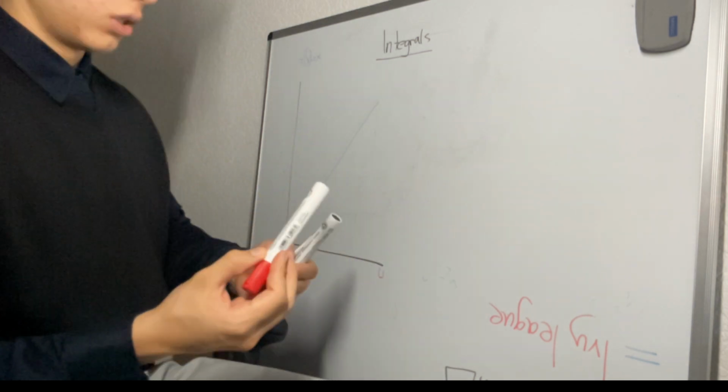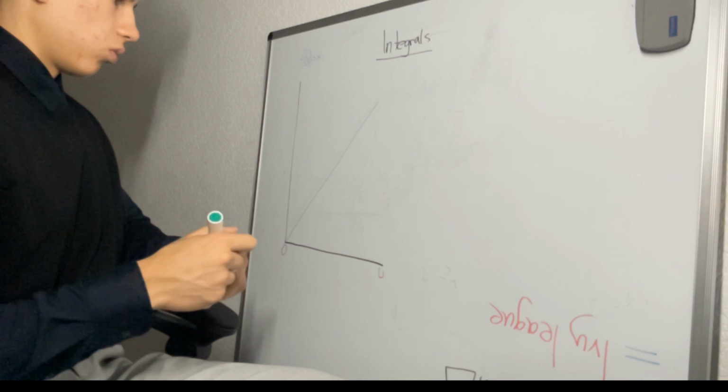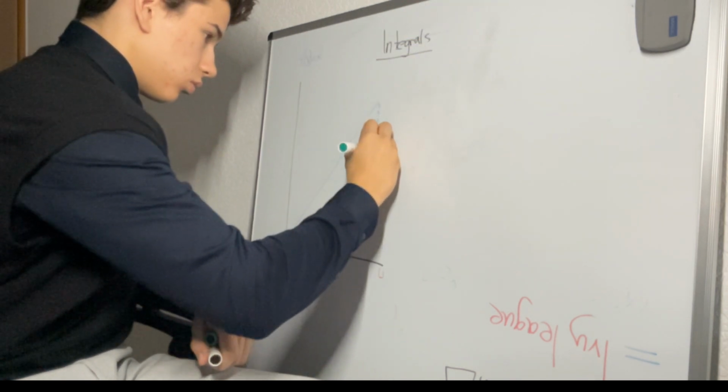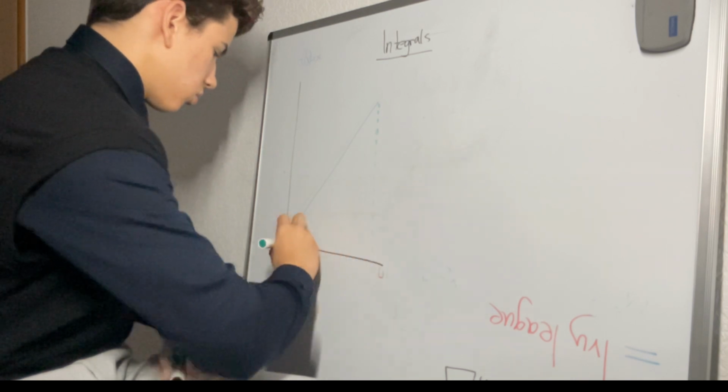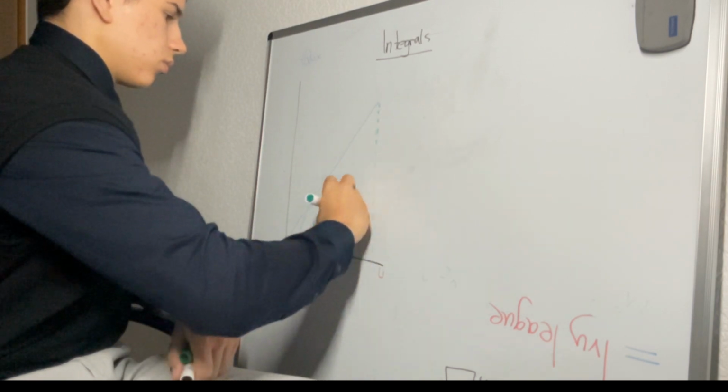This area here is what we're going to calculate. So this area, right.